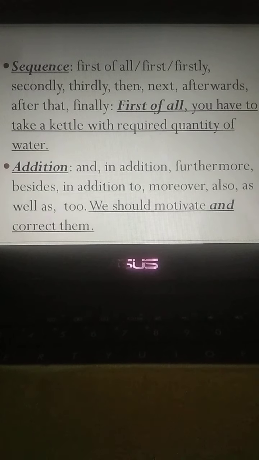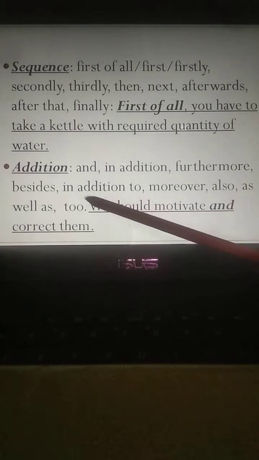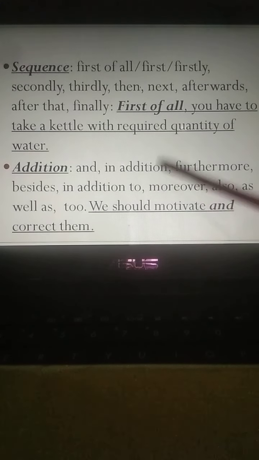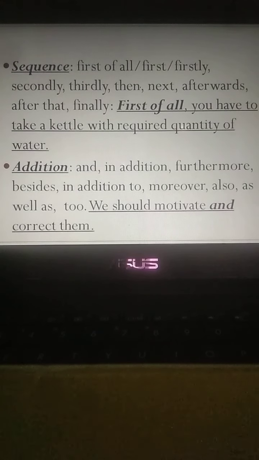Addition. Addition means something which is added to something else. You can use and, in addition, furthermore, besides, in addition to, moreover, also, as well as, too, etc. Example: we should motivate and correct them. Here, and has been used for adding two ideas.